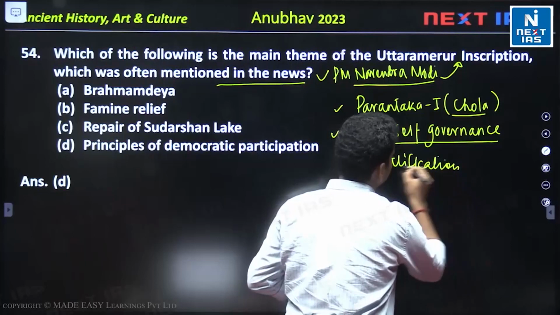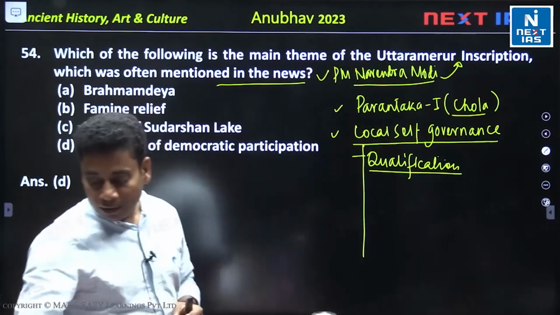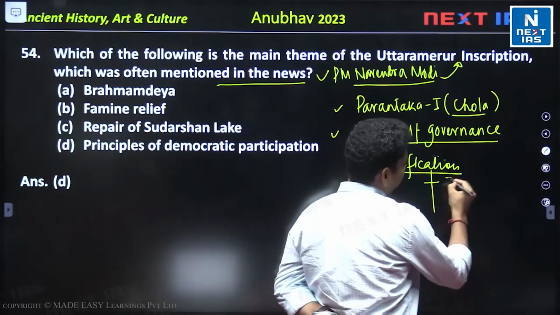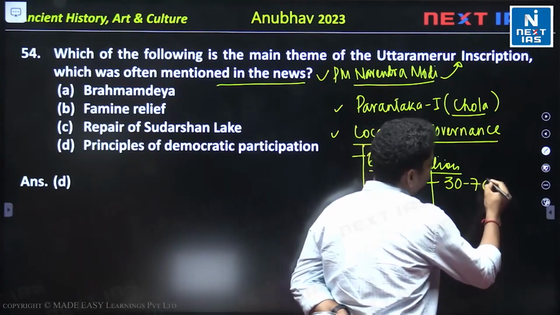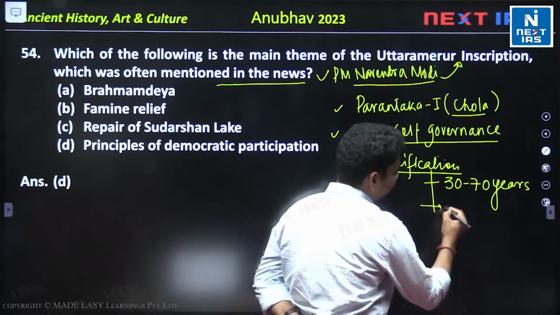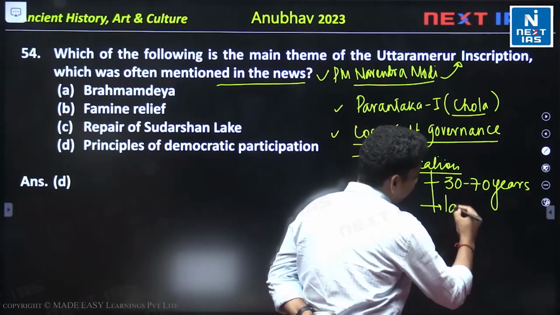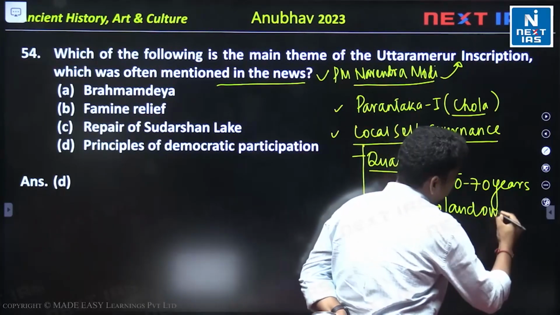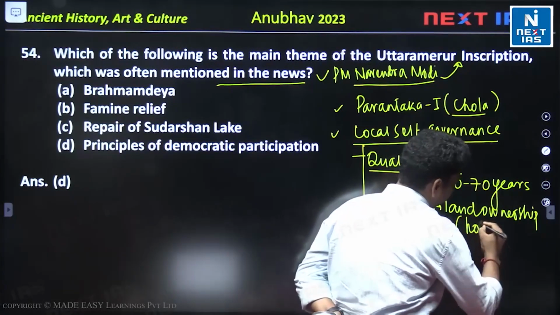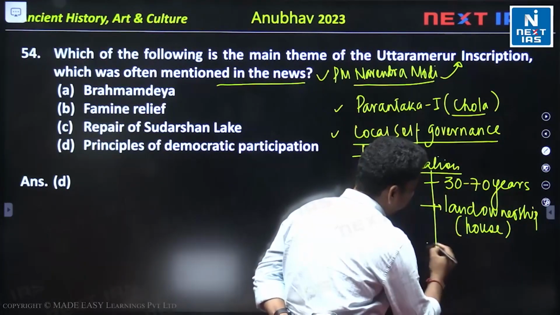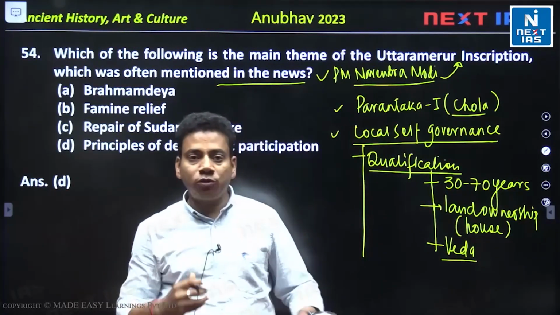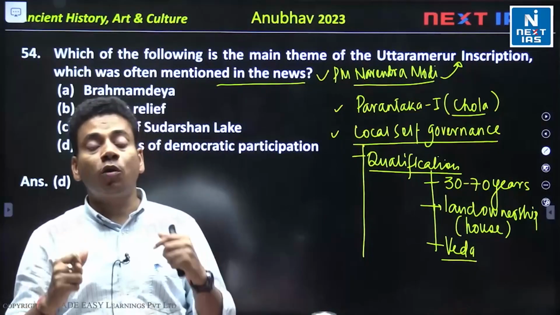Like qualification, they will say a person's age should be 30 to almost 70 years. That is the age. He should have land ownership. Basically they will be talking about the house. He should have the house, then he should have knowledge of the Vedas, because at that time there was no formal education, so the Veda will be the source of education.